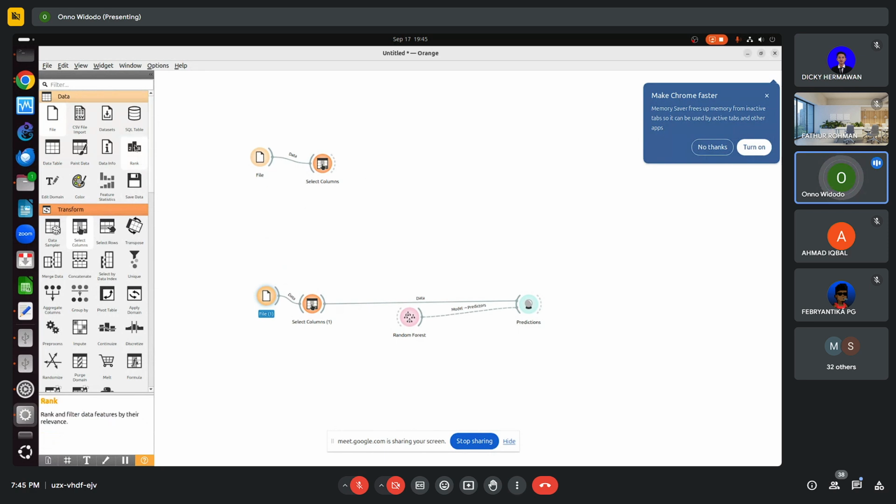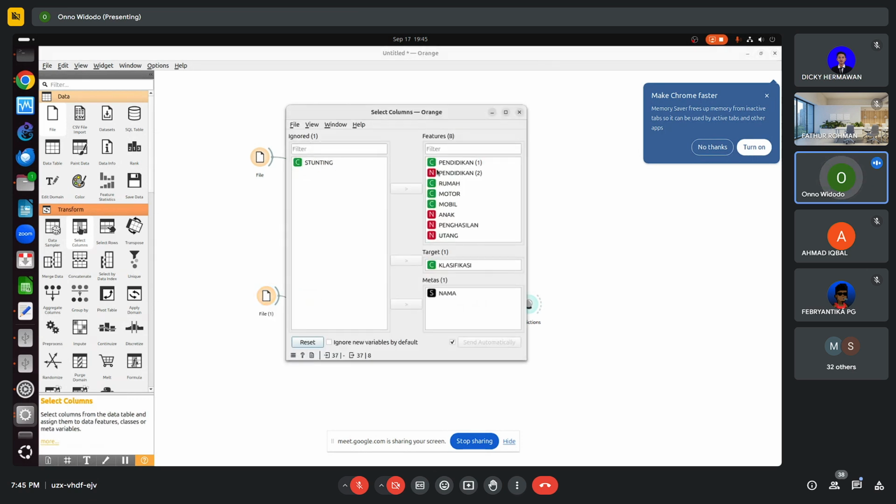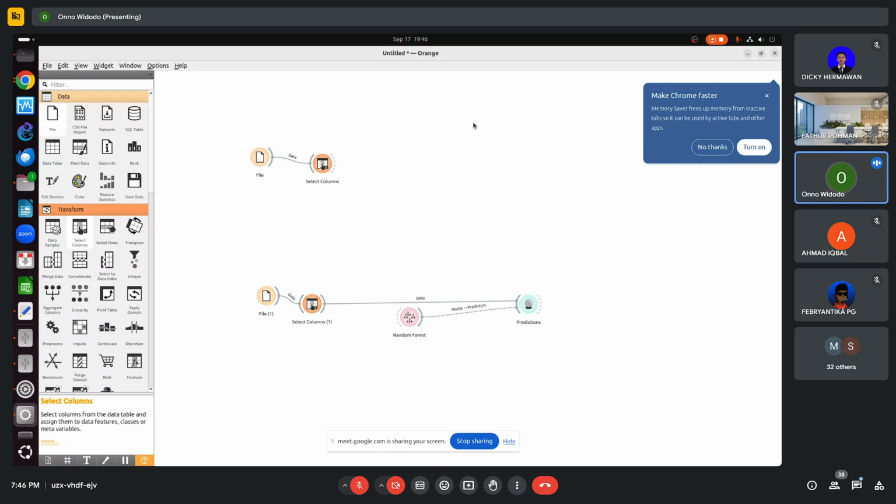Feature ranking basically, so here we have how many features? One, two, three, four, five, six, seven, eight. So we have eight features and one target classification. Out of eight, which one is the most important feature that will define the classification? Having the ranking, we can decide which feature we need to emphasize to have a better classification. Okay, so we can do rank like this.